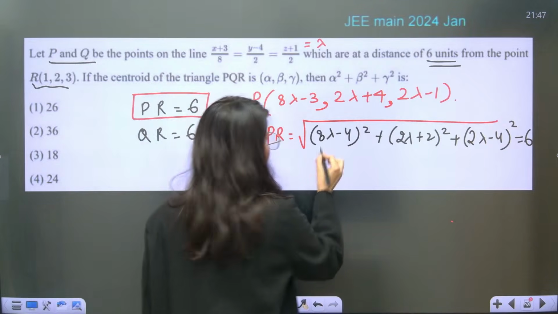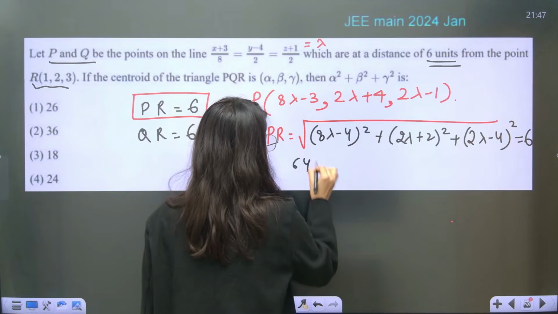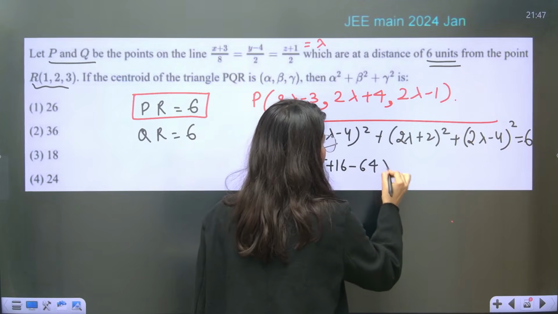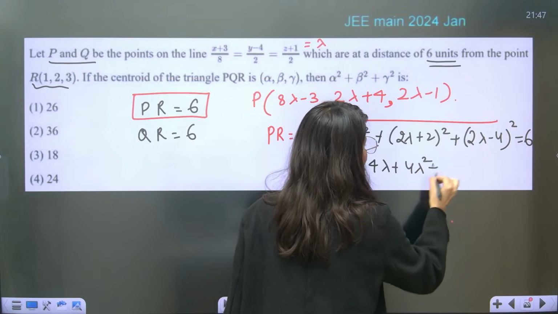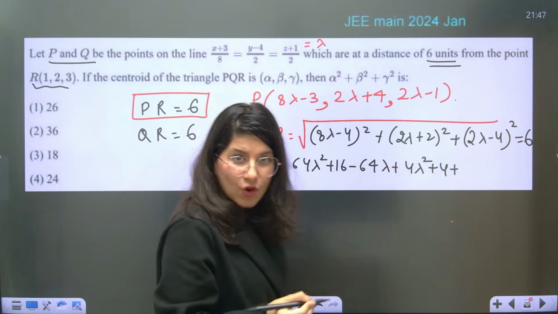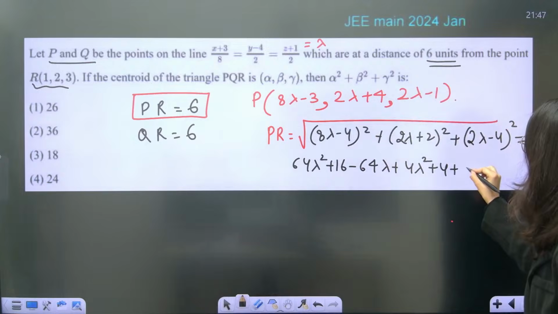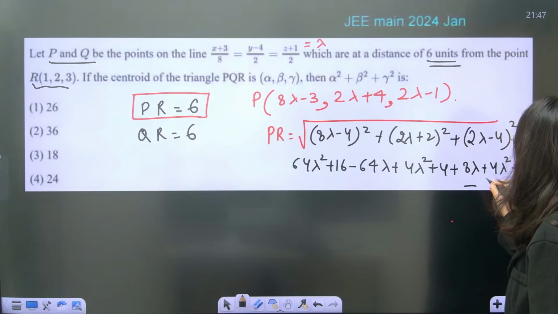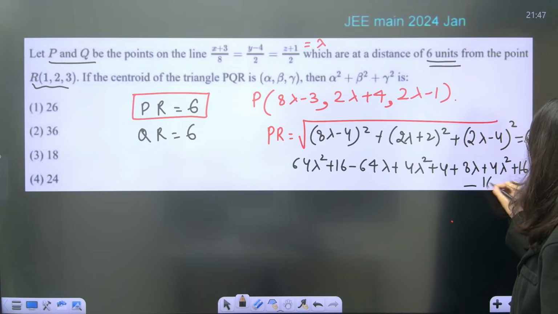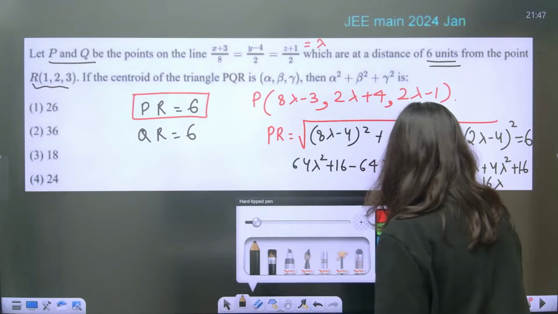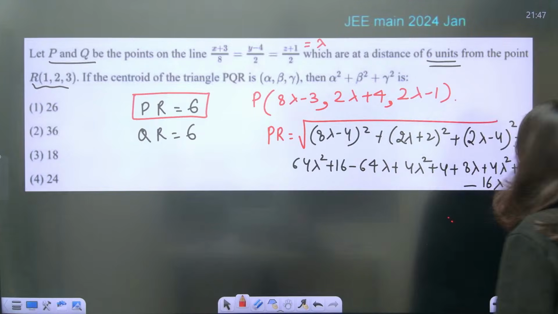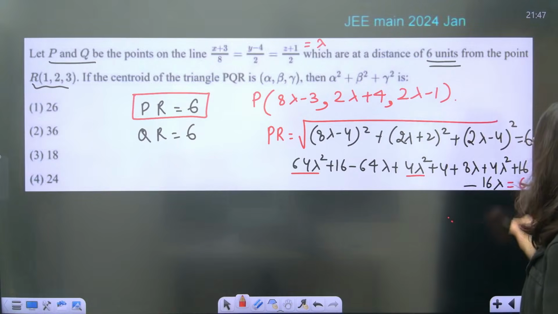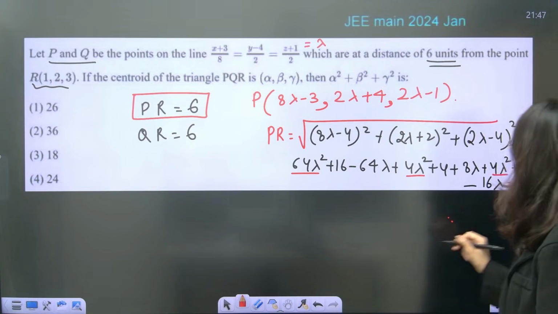Square it right away. So this is 64 lambda square plus 16 minus 8 4s are 32, so minus 64 lambda, plus 4 lambda square plus 4 plus 8 lambda, plus 4 lambda square plus 16 minus 16 lambda, which equals 6 squared. Let's collect lambda square: 64 lambda square plus 4 is 68, plus 4 is 72.